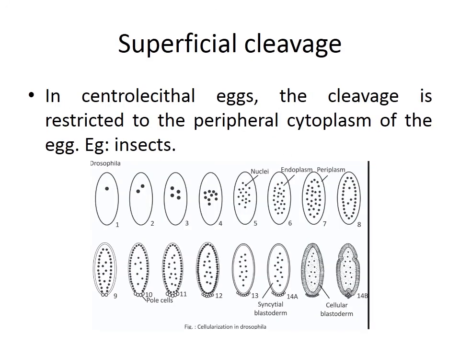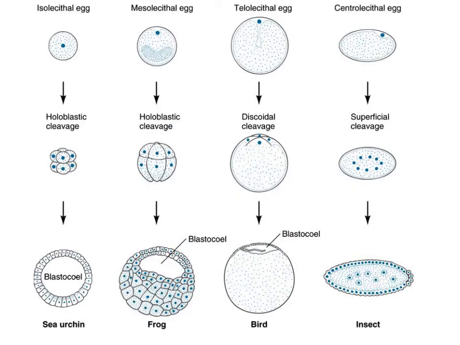The other type of cleavage is superficial cleavage. You might have learnt that insect eggs are centrolecithal eggs, where a thin cytoplasm surrounds the egg. When cleavage takes place in these centrolecithal eggs, that is known as superficial cleavage because it takes place only on top. So these are the different types.